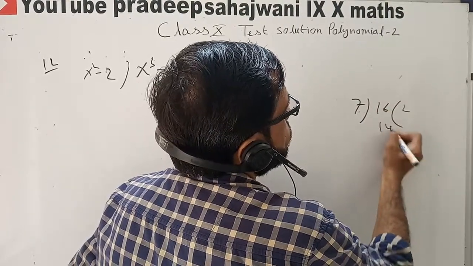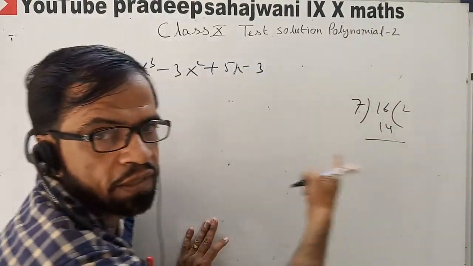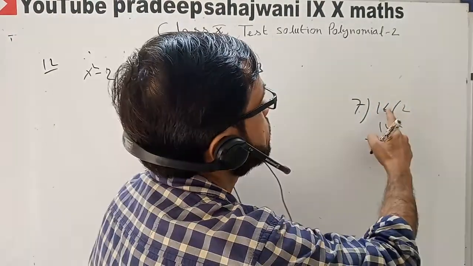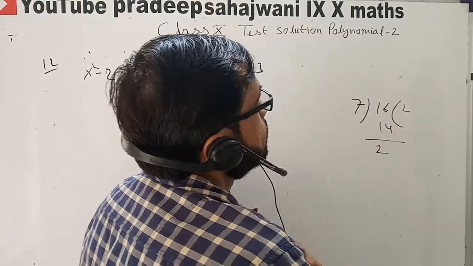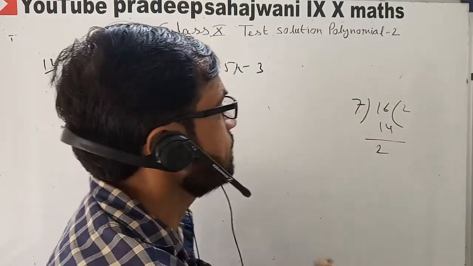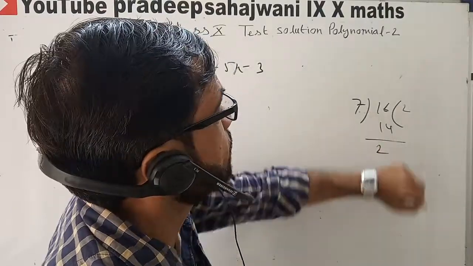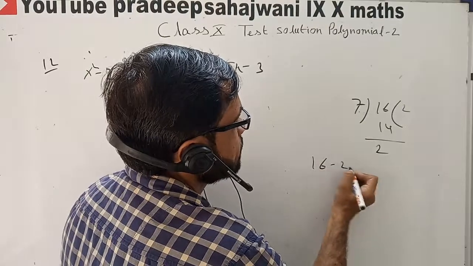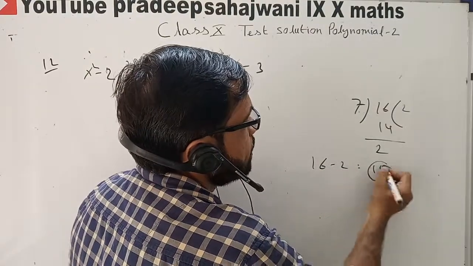7 twos are 14, for example. So 7 twos are 14, listen, the very easy way. So it is 2. What should be added in the 16 so that it is completely divisible by 7? Yes, subtracting is easy, we should subtract 2. So 14 can be divisible by 7.